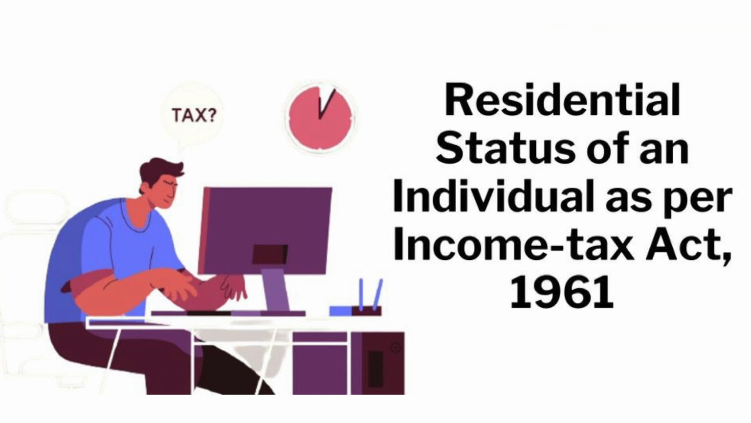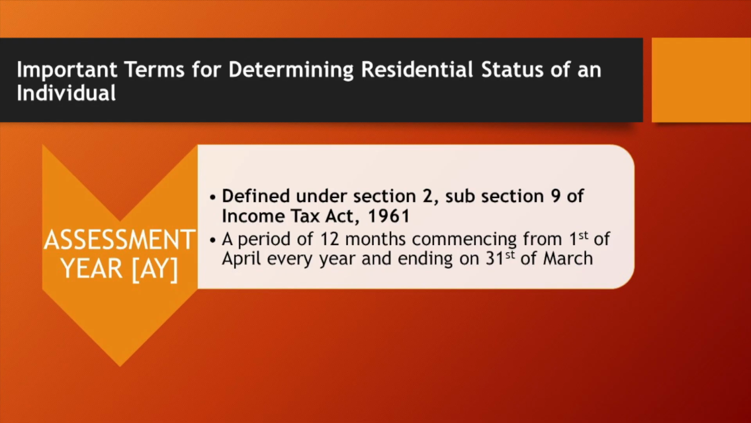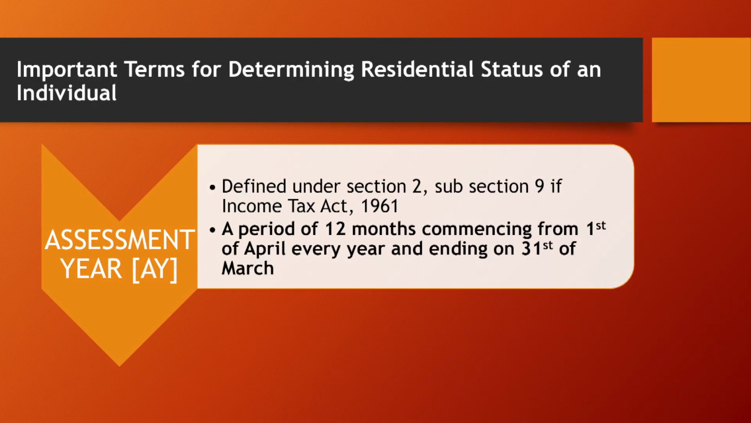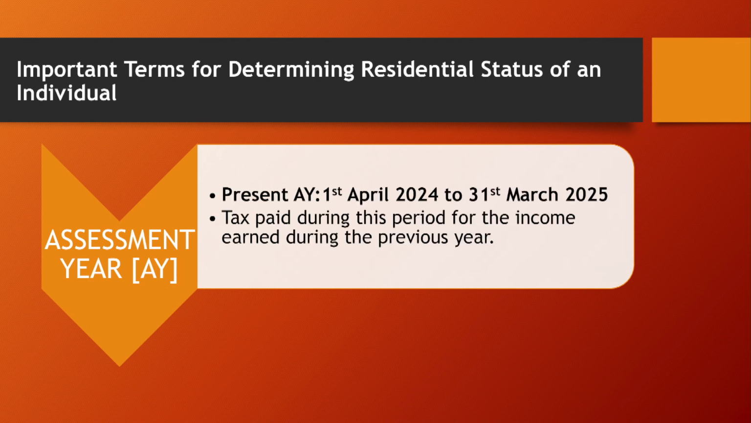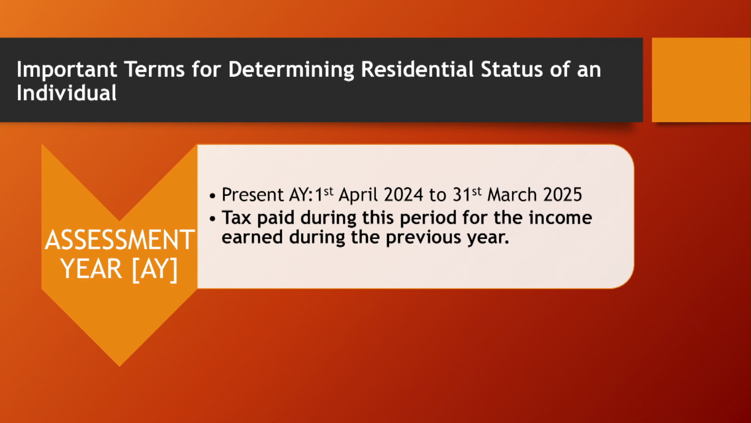To determine the residential status of an individual, we have to know certain terms. What do you mean by assessment year? This term, assessment year, has been defined under Section 2, subsection 9 of the Income Tax Act 1961. Assessment year is a period of 12 months. It commences on 1st of April and ends on 31st March. The present assessment year is 1st April 2024 to 31st March 2025. During this period, tax is paid for the income earned during the previous year.